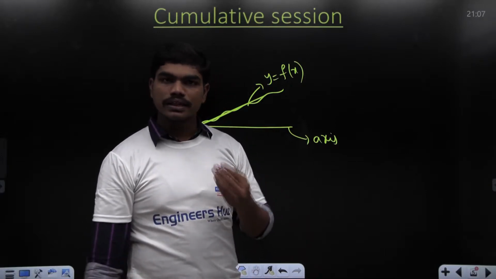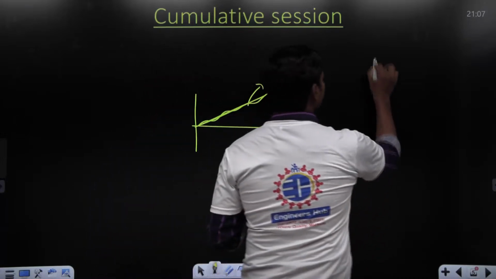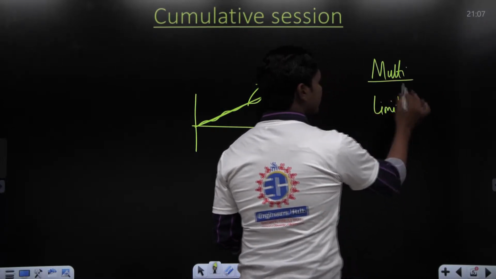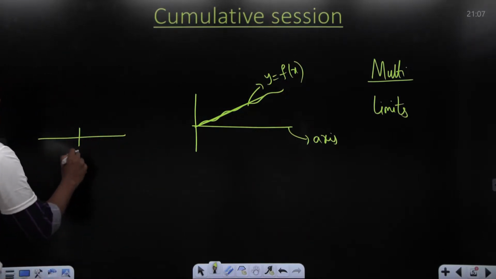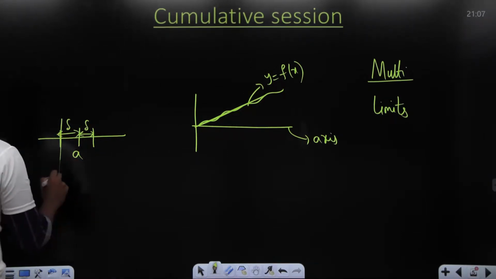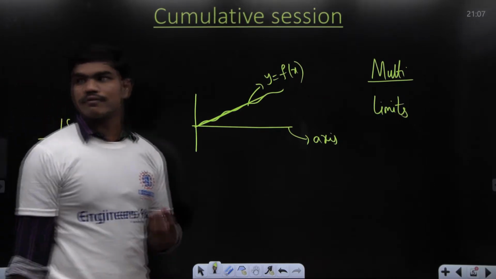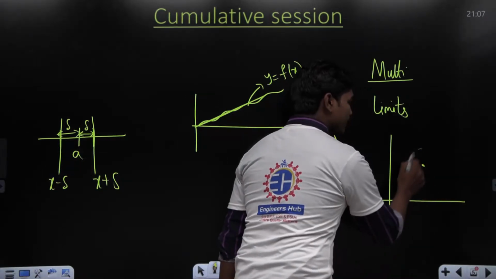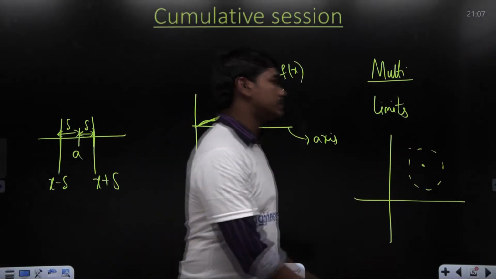calculus. Basically, there we dealt with functions of 2 variables and 3 variables. Yes. So now, once we step into multivariable calculus, we have seen limits in 2 variables, and of course, how a neighborhood looks in a 2-dimensional plane. In a single dimension, if this is a, and these are the values of delta, then definitely this interval, which is x minus delta to x plus delta, is taken as a neighborhood. But in 2-variable calculus, since you have a coordinate system, if you take any point, then there comes a certain region around this point, that is the neighborhood of this particular point x naught comma y naught.